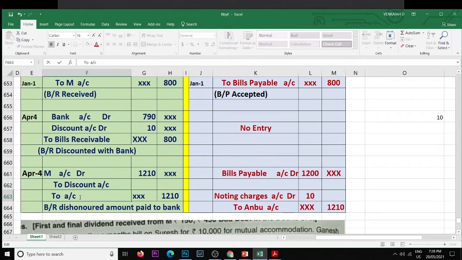Bank or cash, same. So the M amount we are sending, half amount, means 400. Discount is 5 rupees. Cash amount is 395.